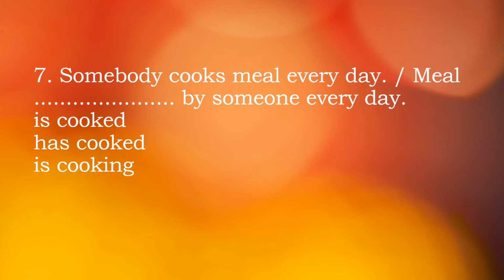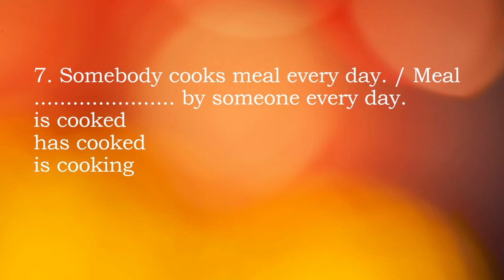So which of the 3 options goes? Is cooked, has cooked, is cooking. See the next 2 options, has cooked: has, have we take if we find have in the first sentence, but it doesn't have. And is cooking, it is not continuous, so no point taking the third option. So the first option would be there. So meal is cooked by someone every day.